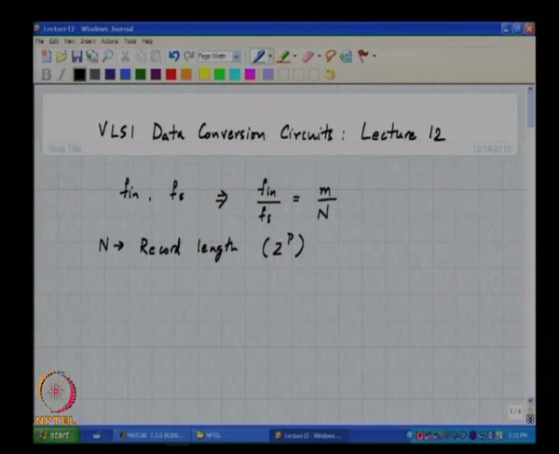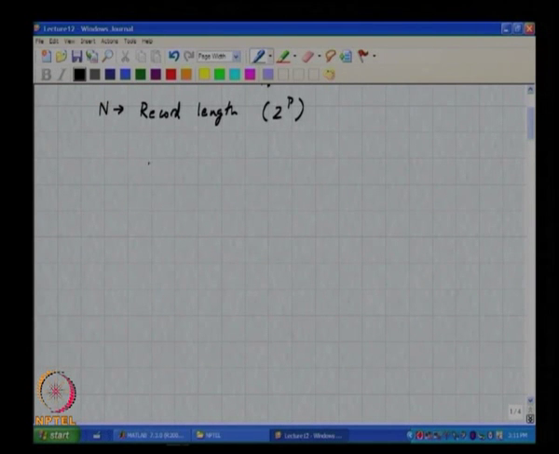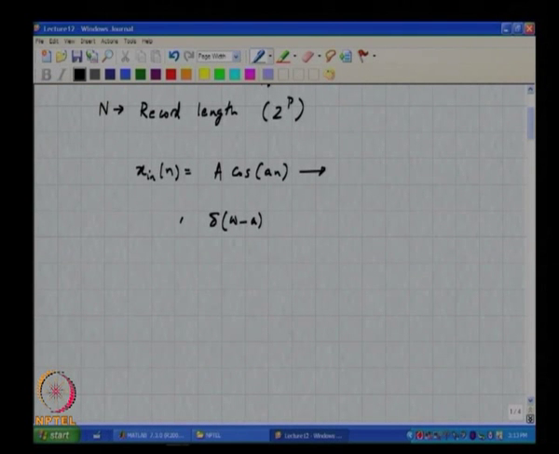In other words, if we had a sinusoid which was not on a bin, so if the input is of the form a cos of a n, where small a denotes the frequency, and we are only taking a finite number of samples, say capital N samples, then the discrete time Fourier transform of this sequence is nothing but the delta function convolved with the spectrum or the Fourier transform of the window function.